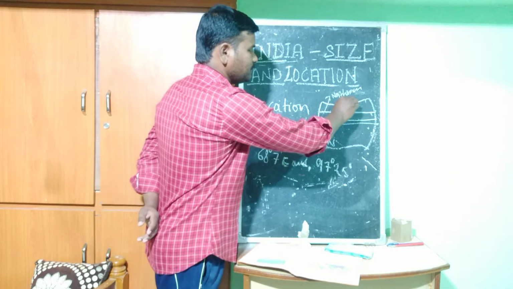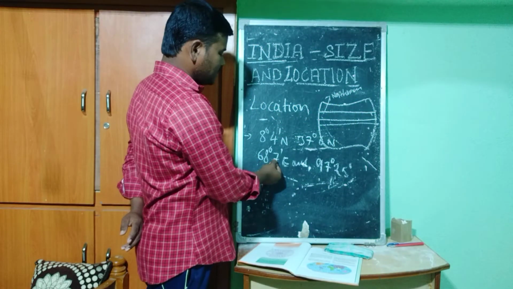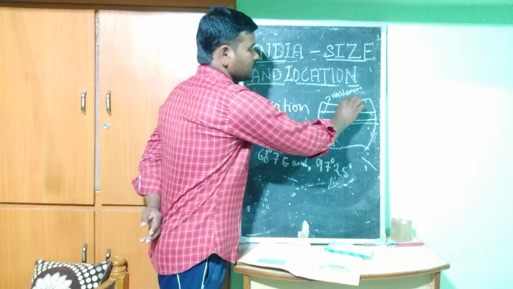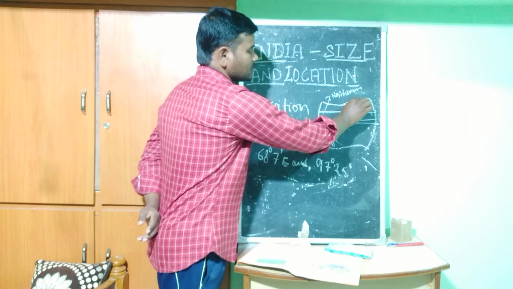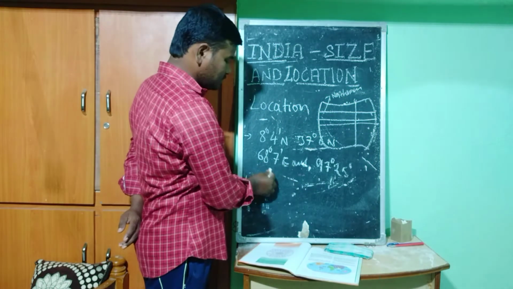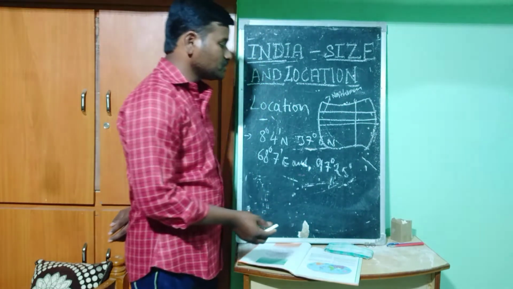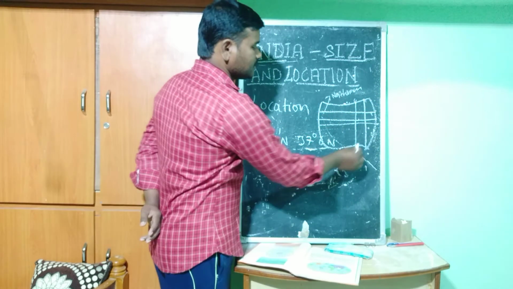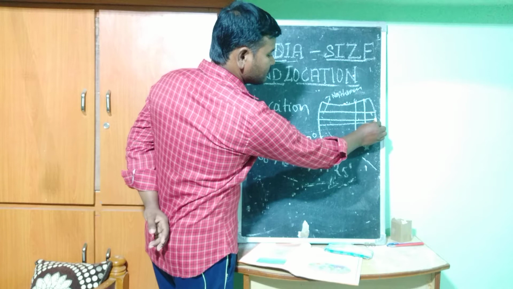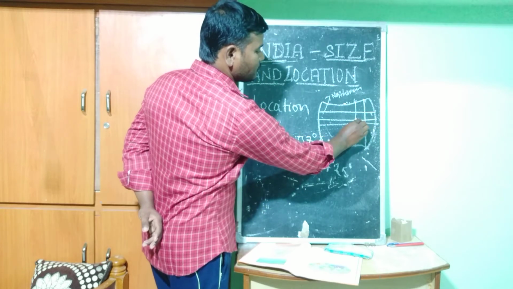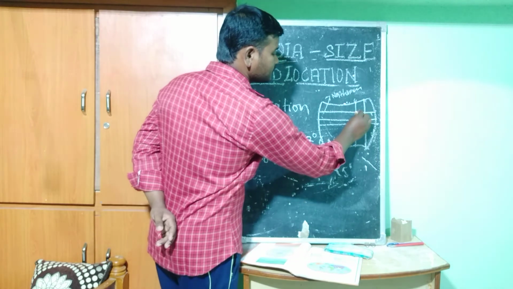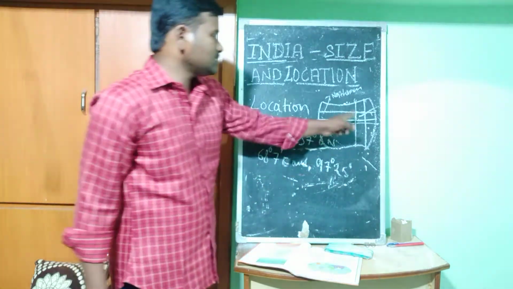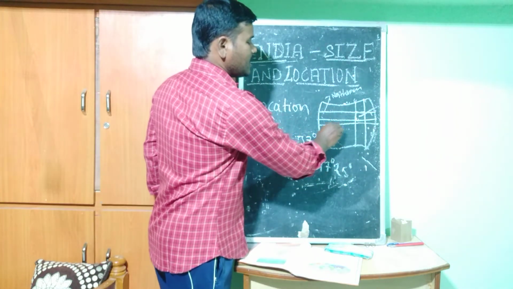If we take 0, then 68 degrees comes up to around here, and 97 degrees 25 minutes maybe in this region. So where is the meeting point? This is the meeting point of longitudes and latitudes, and India is in this region towards the north part.